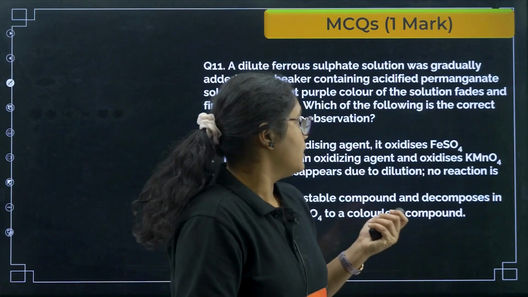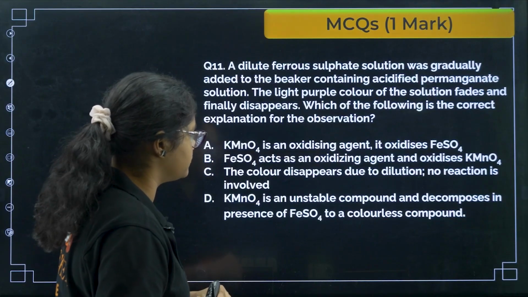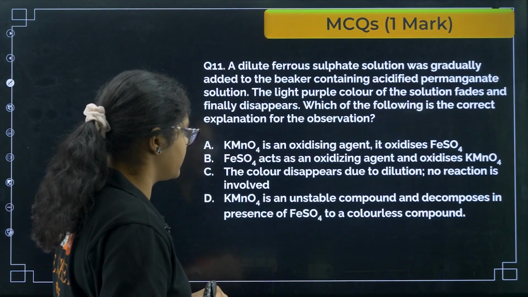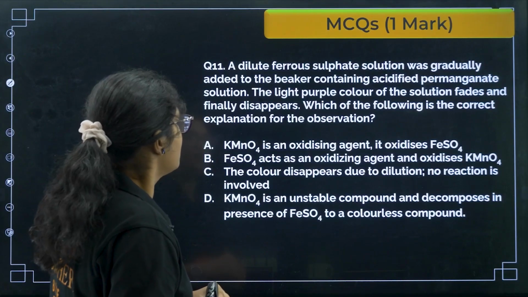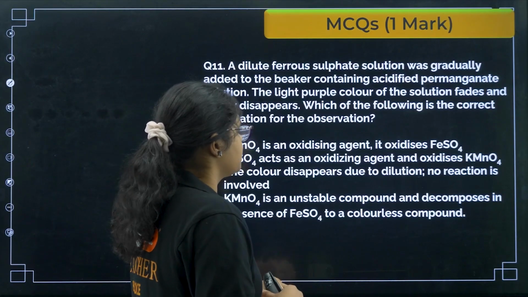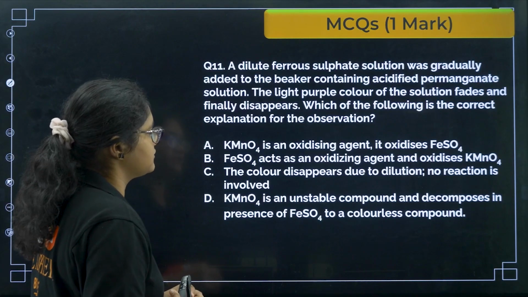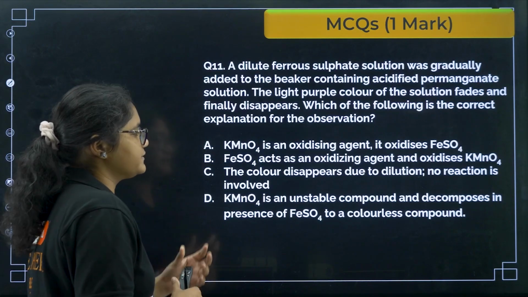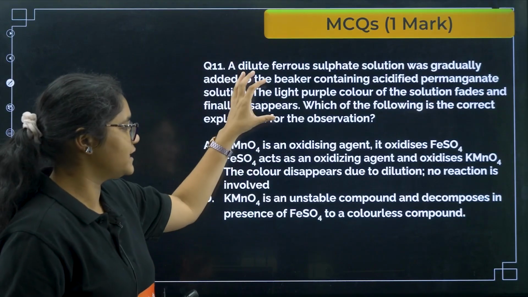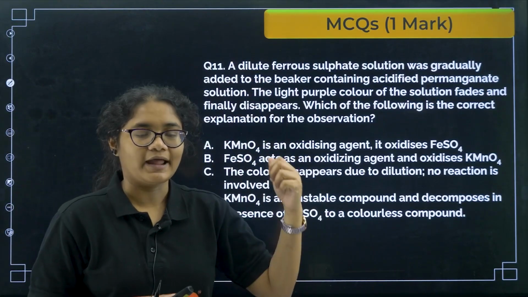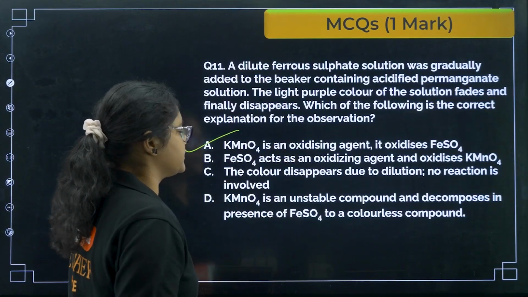Okay, next question. A dilute ferrous sulfate solution was gradually added to the beaker containing acidified potassium permanganate. The light purple color of the solution fades and finally disappears. Which of the following is the correct explanation for the observation? So what happens, KMnO4 is a very good oxidizing agent. It oxidizes ferrous sulfate and that is why it gets decolorized. So the correct answer here will be option number A.